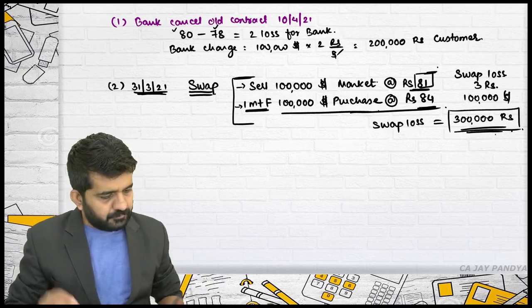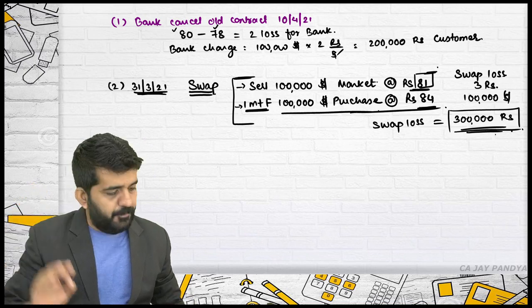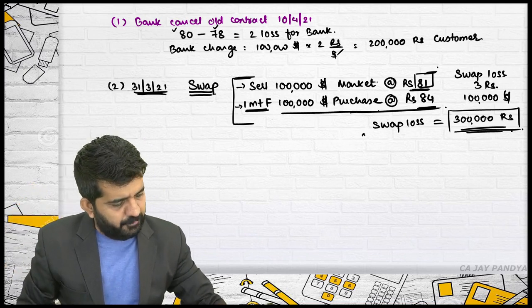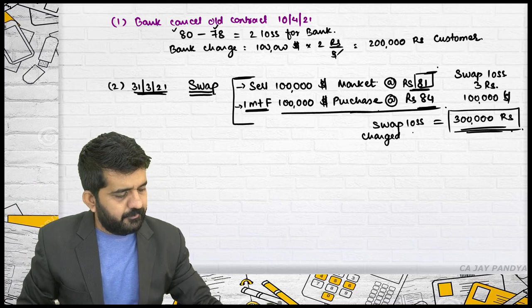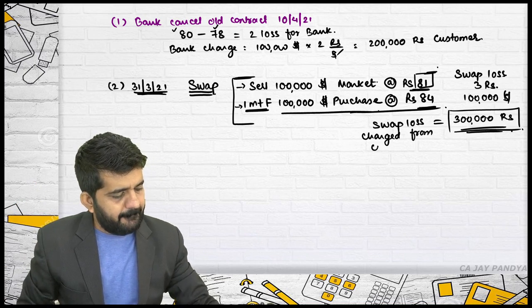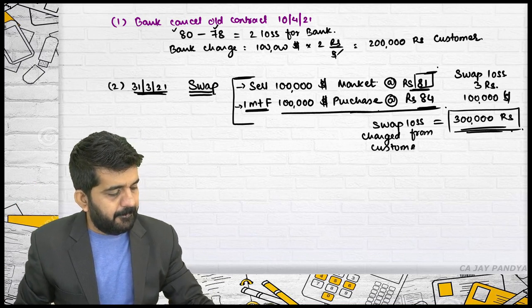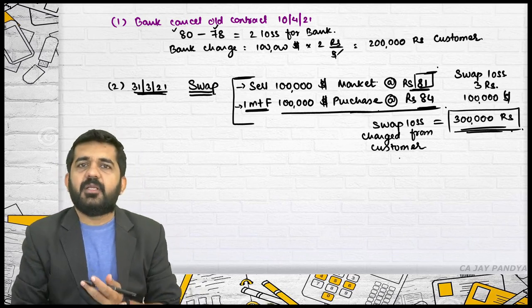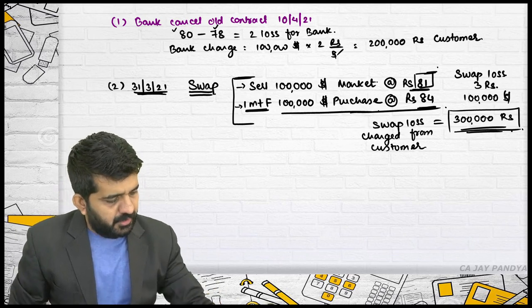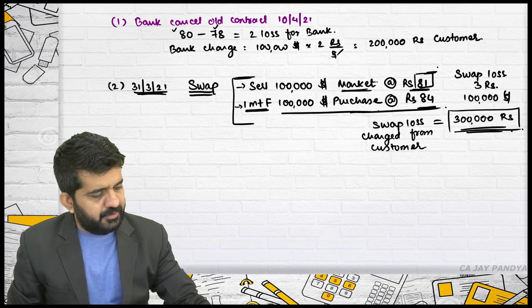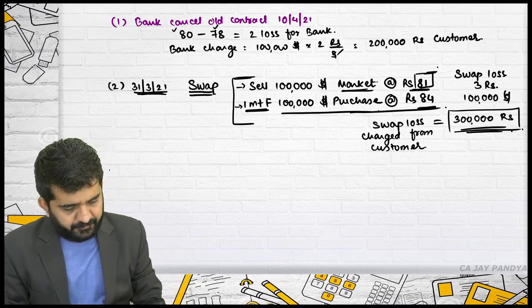That's correct. This swap loss will be again charged from the customer. That's correct. I'll be changing this word. That's correct. But let me first finish it. Number 3.